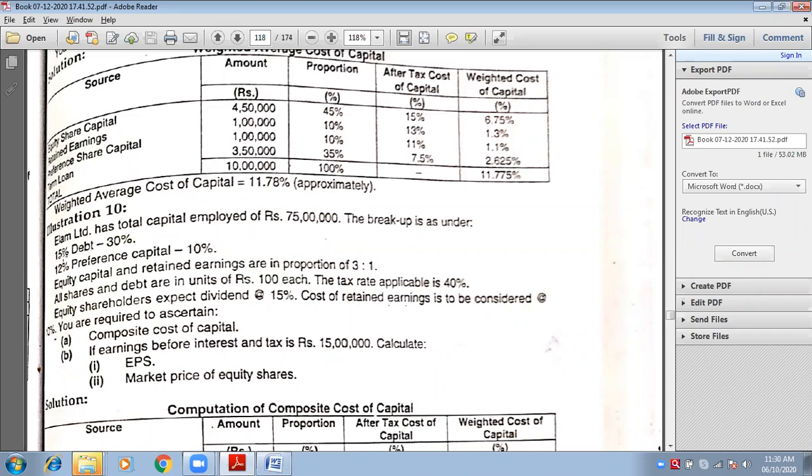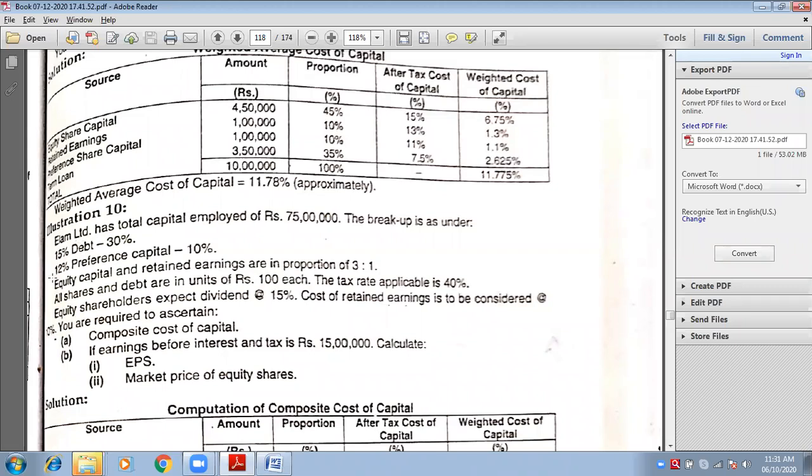Now you will say, ma'am, two percentages are given. No, 15% debt means debt has an interest rate of 15%. That is another thing. And 30% out of 75 lakhs is my borrowed funds. Did you get this much?